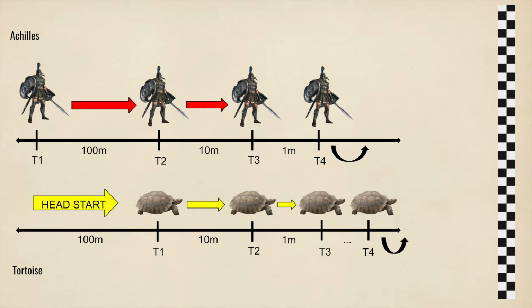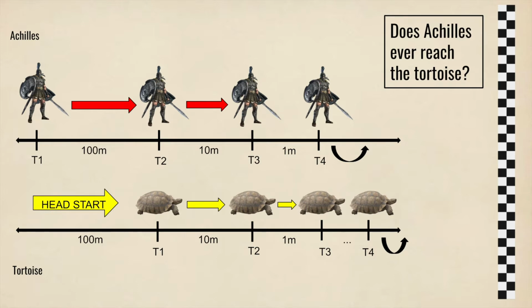This goes on again and again. Every time that Achilles reaches the point where the tortoise was previously, the tortoise has moved further on, even though these distances become smaller every time. In consequence, this leads to the question, does Achilles ever catch the tortoise?